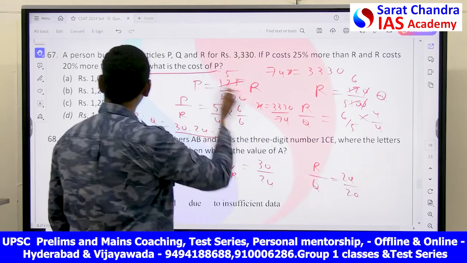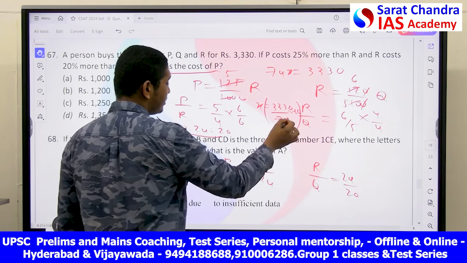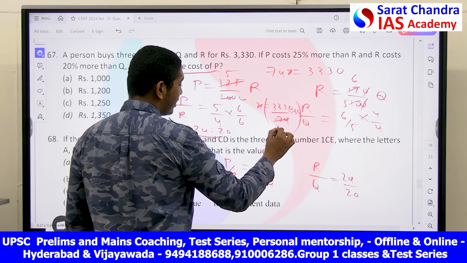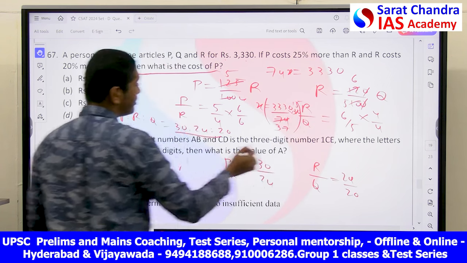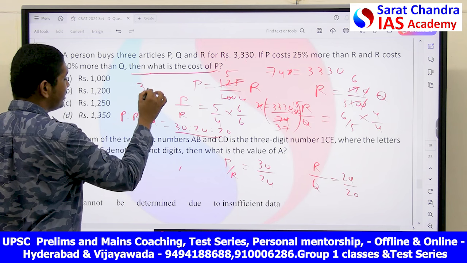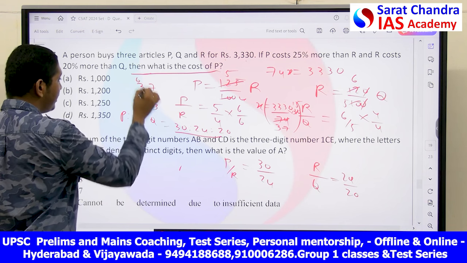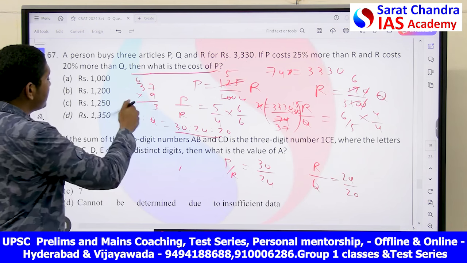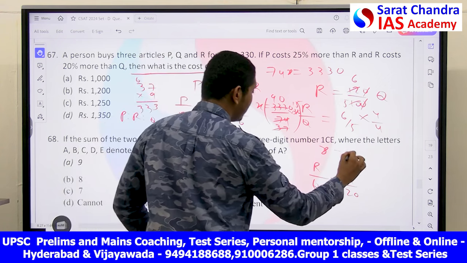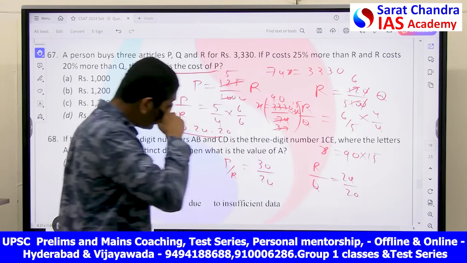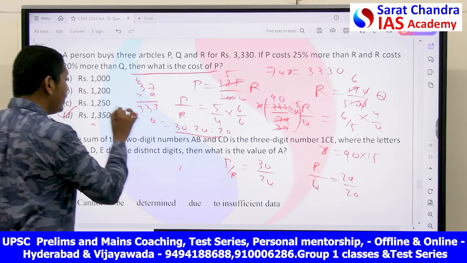So they are asking you the cost of P, that is, if you multiply x by 30, you will get the cost of P. Now if you do this, 3330 by 74 is 45, then x is equal to 45 into 30, so your answer is nothing but 1350 in this case.